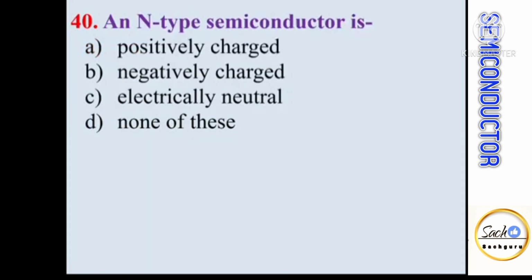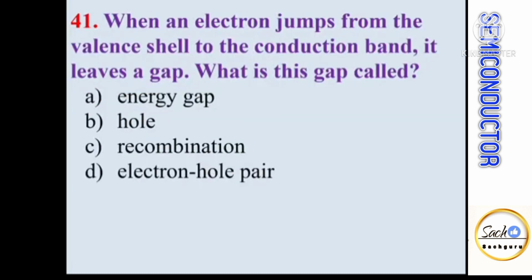An n-type semiconductor is, we know that both n-type as well as p-type semiconductors are electrically neutral. When an electron jumps from the valence shell to the conduction band, it leaves a gap. What is this gap called? Whenever an electron jumps from valence shell to conduction band, or a covalent bond is broken, one electron becomes free, and in that covalent bond one electron is short, and this missing electron is called a hole.